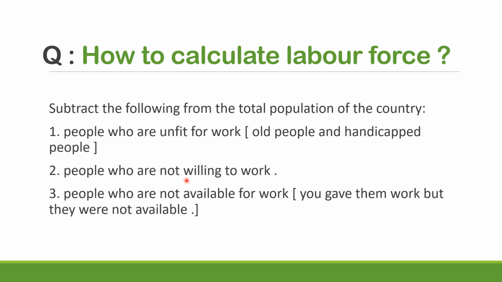They are unemployed, but even if you give them employment, they will not work because their mindset says no work. Subtract these people also, and subtract the people who are not available for work. You give them work, but they are not available. So this is the formula to calculate the labor force of a country. Take the total population of a country and subtract these three items from it, and you will get the labor force.